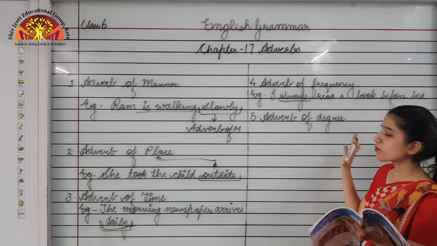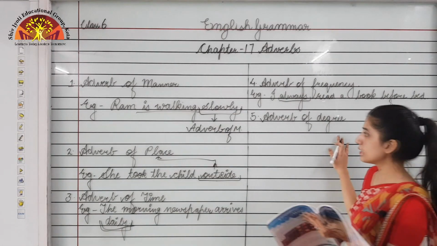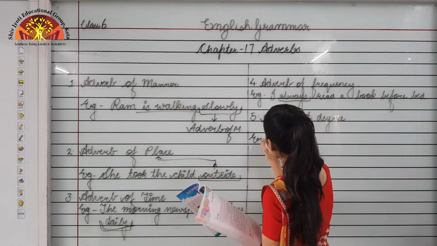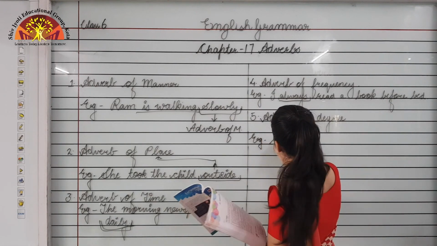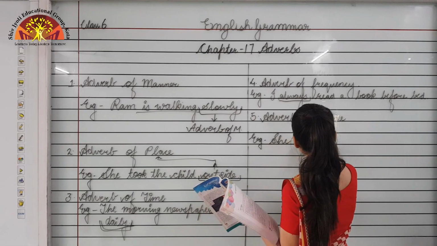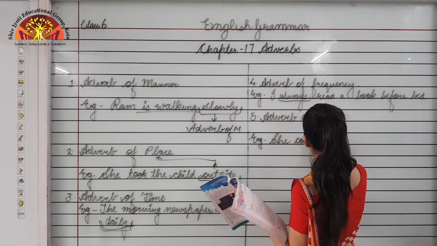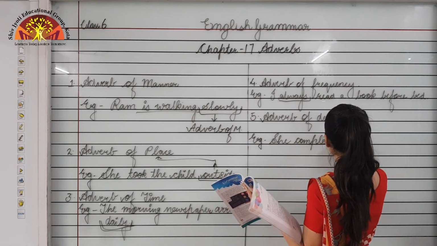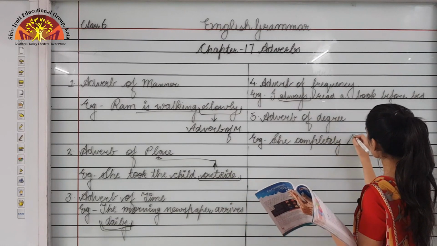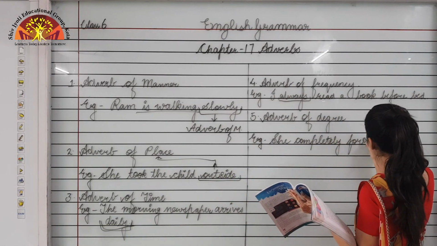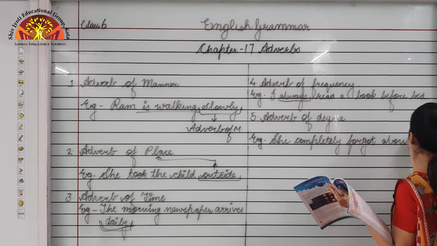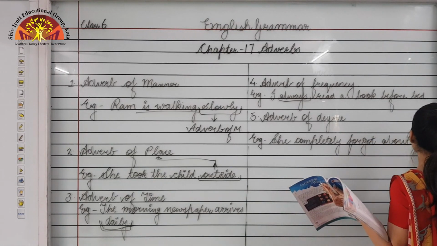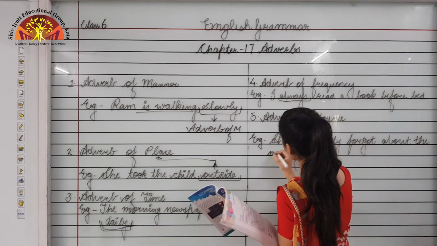Okay, so adverb of degree, I am writing an example. She completely forgot about the meeting.